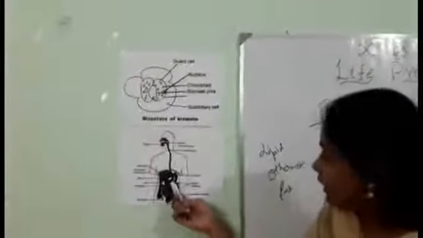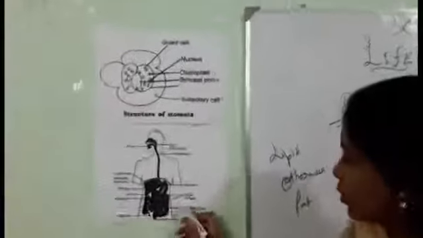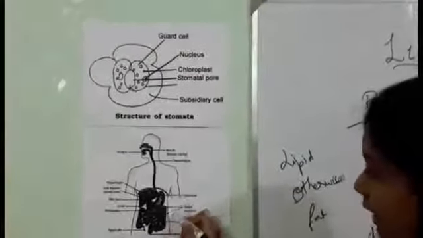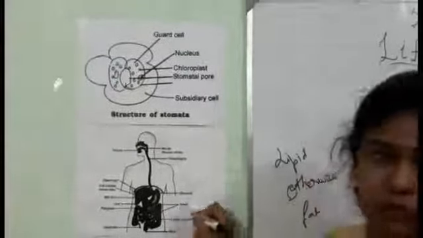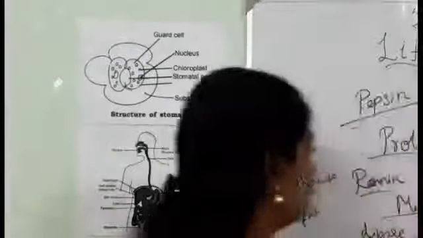after the stomach, the food reaches the small intestine.